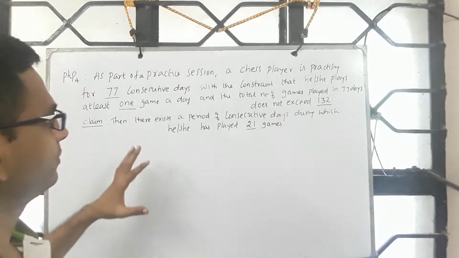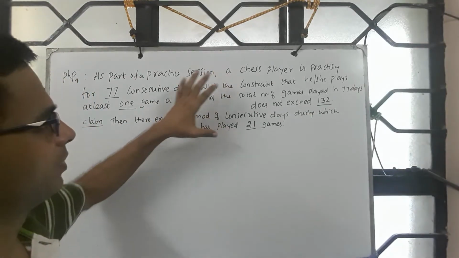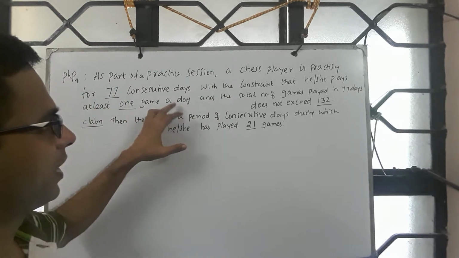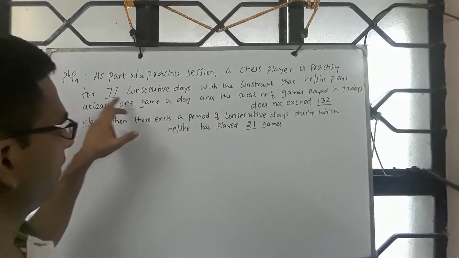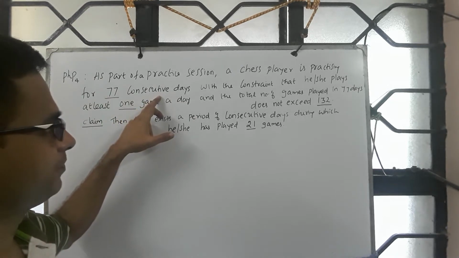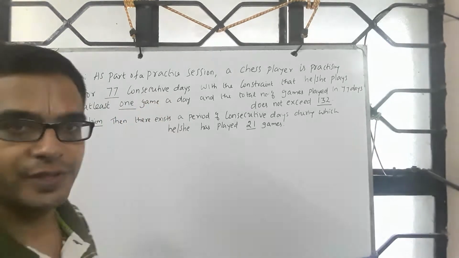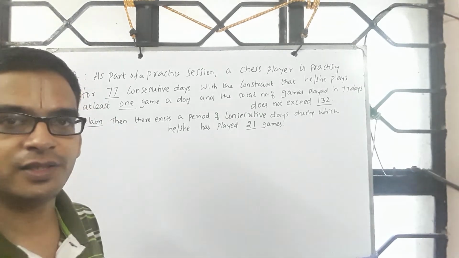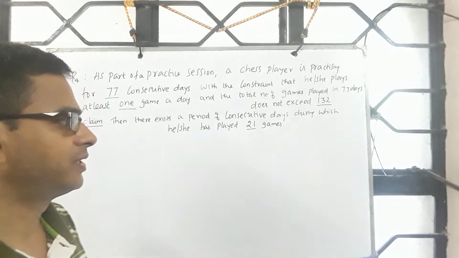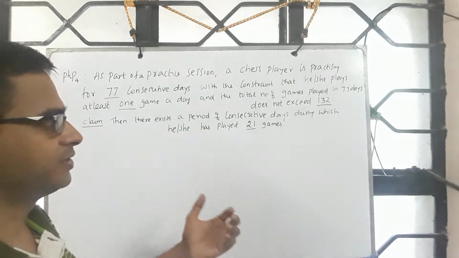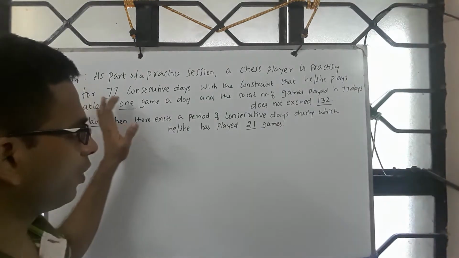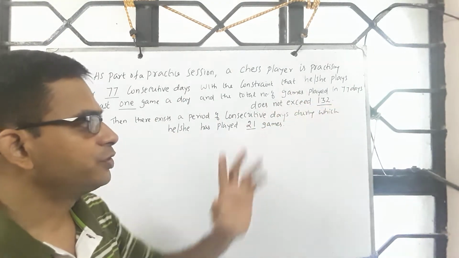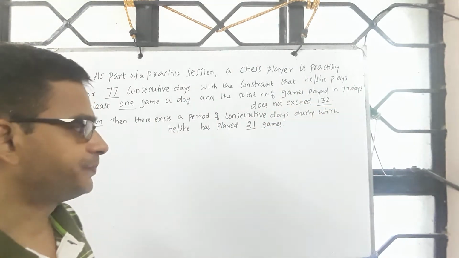So what is given to us is there is a chess player who is playing at least one game a day, and he does that for 77 consecutive days. Today you may play 2 games, tomorrow you may play 4 games, maybe after that just one, then suddenly you may play 7 games, then 10, then maybe one each. If you add all of them for 77 days, the count should not exceed 132.